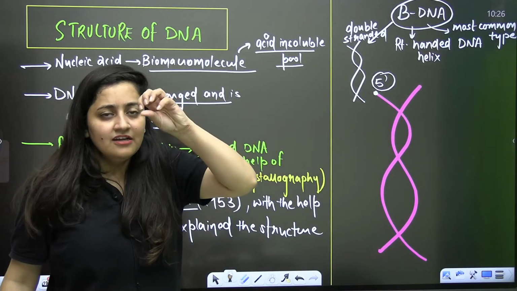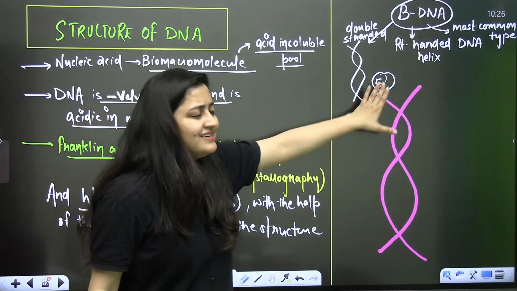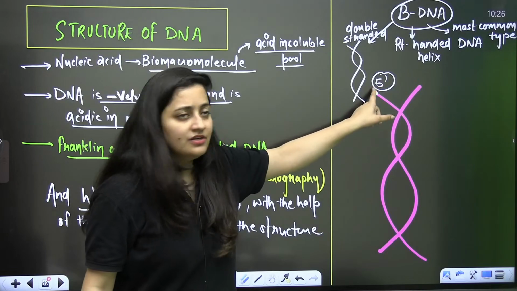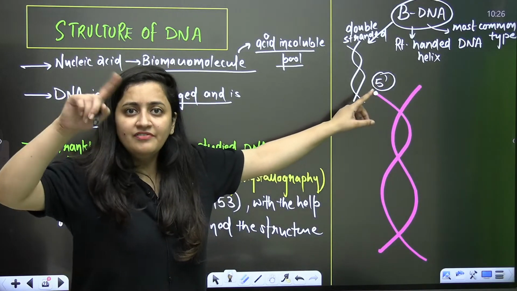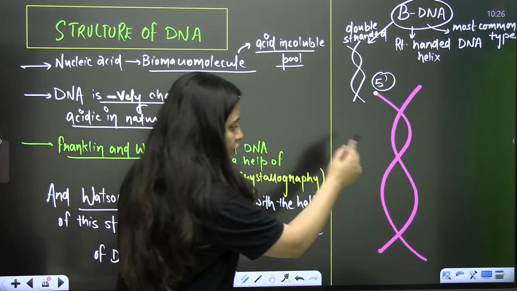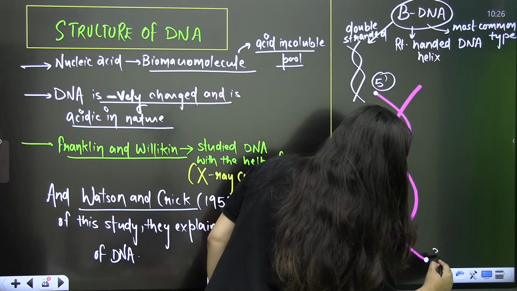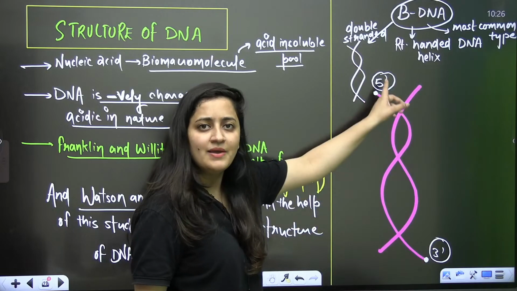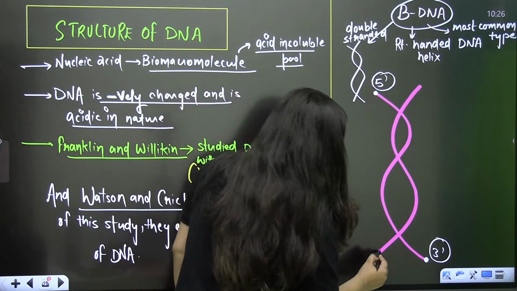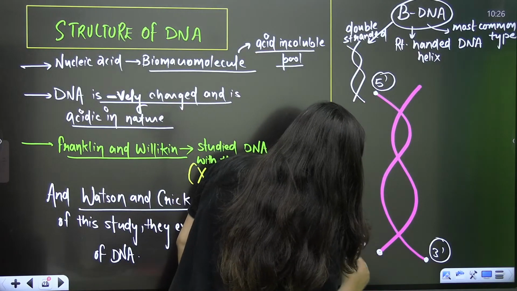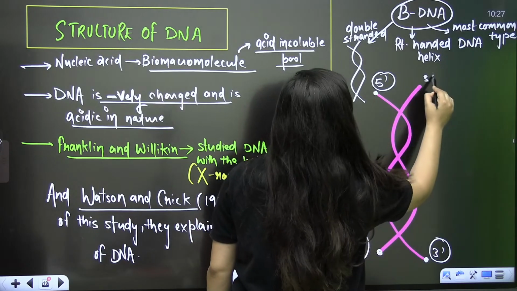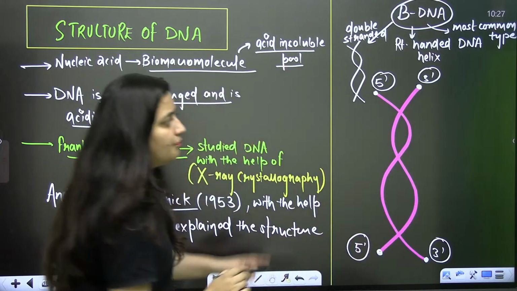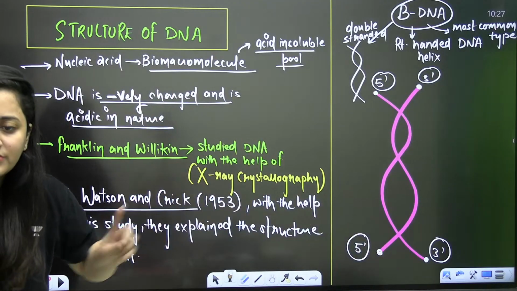It means the fifth carbon of the sugar is present, having a free phosphate group. So this side is going to be 5' and here it is going to be 3'. Clear? So both the strands are in opposite directions.